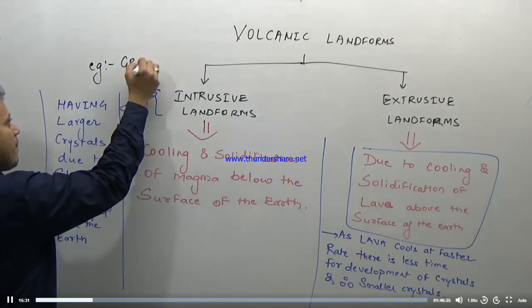So we can say it is like this. If this is the surface of the earth, the igneous landforms found near the surface will be known as hypabasal landforms.